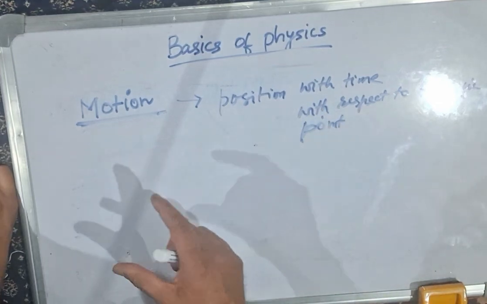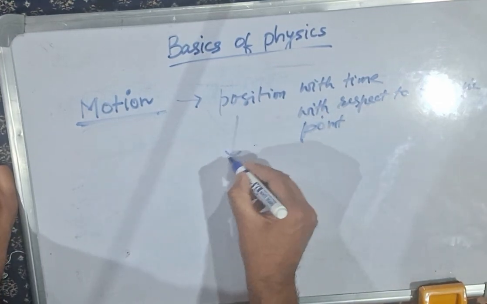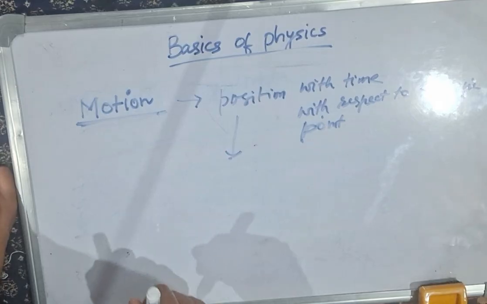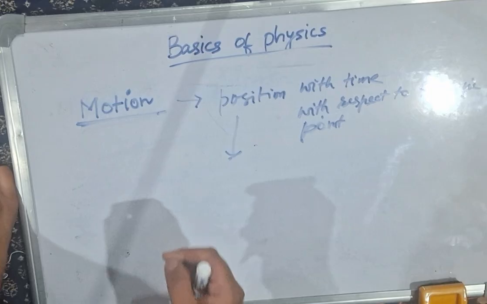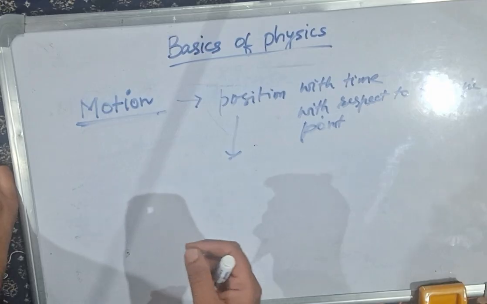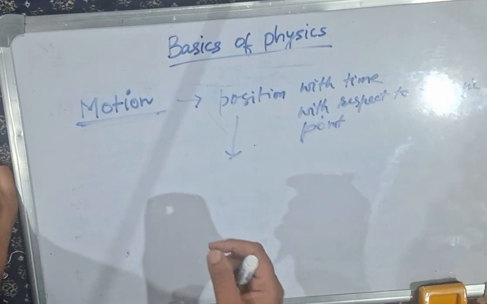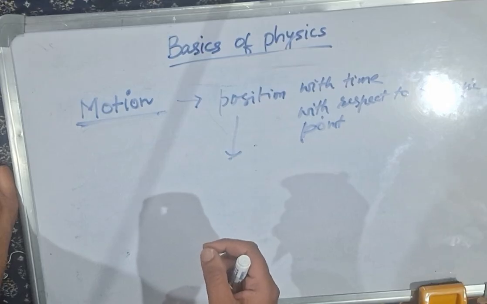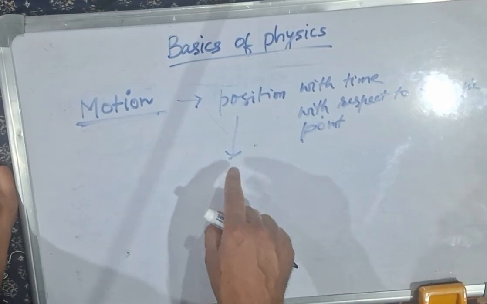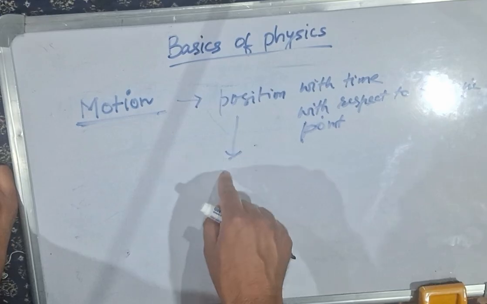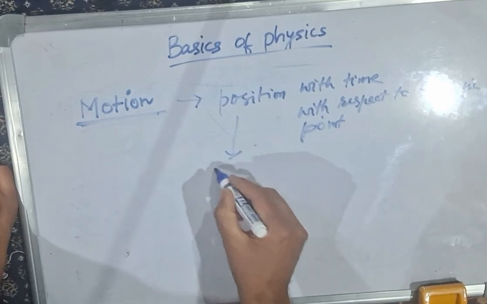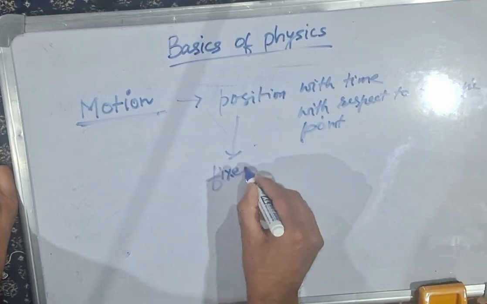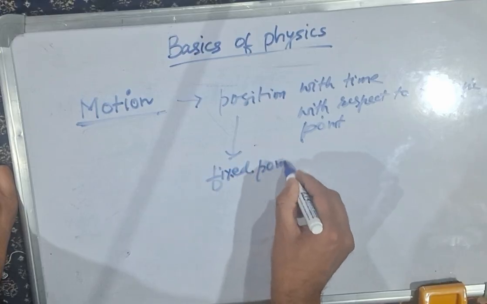Now, what do you mean by position here in physics? It is the position of an object at a given time with respect to a fixed point taken as the origin of the coordinate system. So it is the position of the object at a given time with respect to a fixed point. With respect to a fixed point, what is the position of the object?